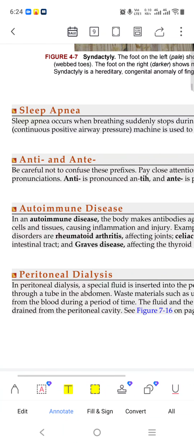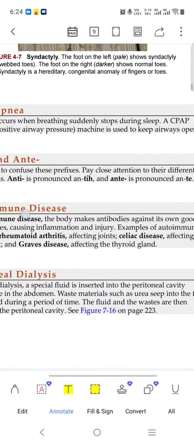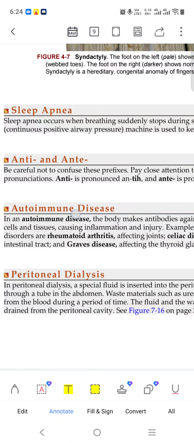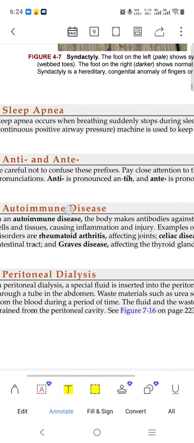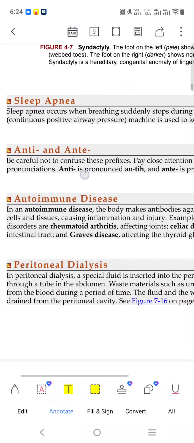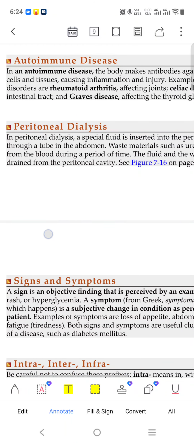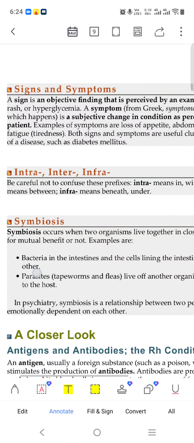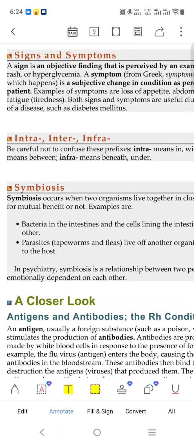Sleep apnea occurs when breathing suddenly stops during sleep. We have seen autoimmune disease, peritoneal dialysis, nothing important. Signs and symptoms you can see also in a book.